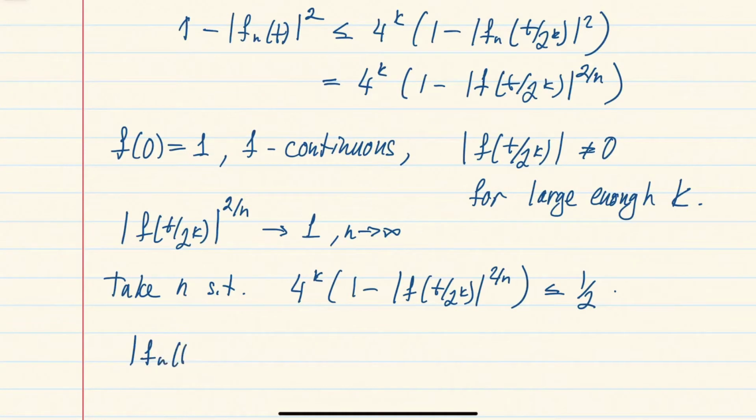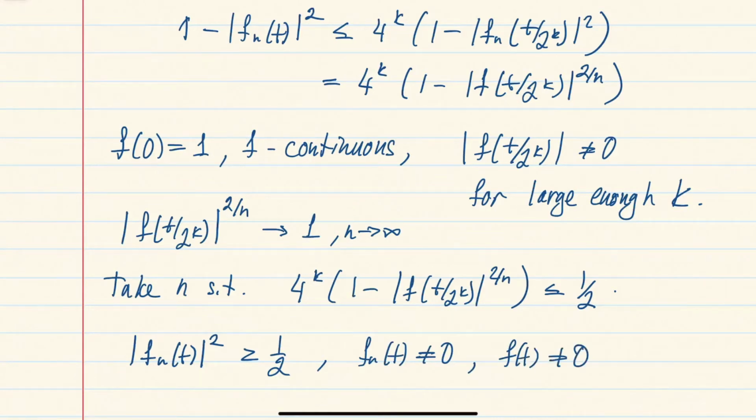that this quantity is bigger than 1/2. And in particular, that means that fn of t is not equal to 0. And of course, f was just the nth power of this, so f of t is also not equal to 0. Okay, and this finishes the proof of this lemma.